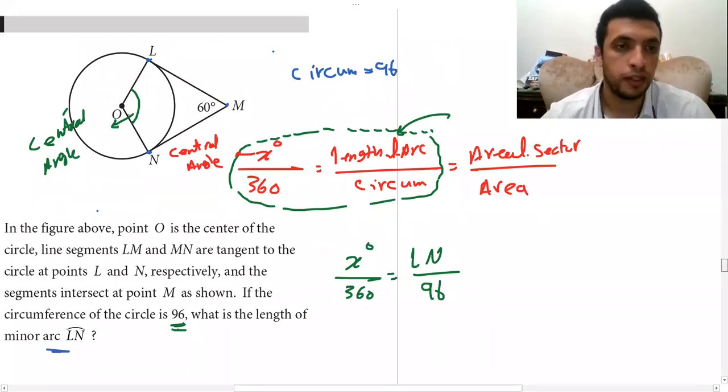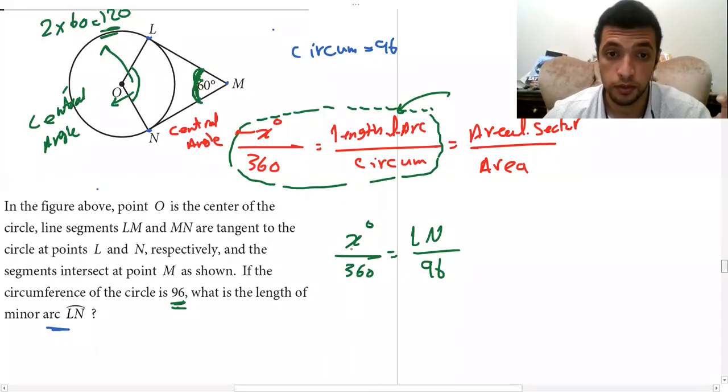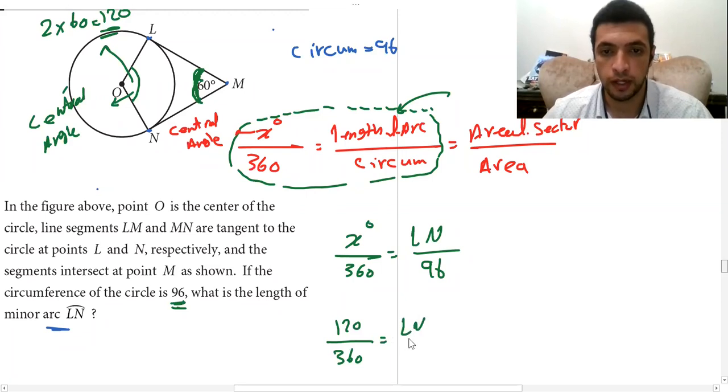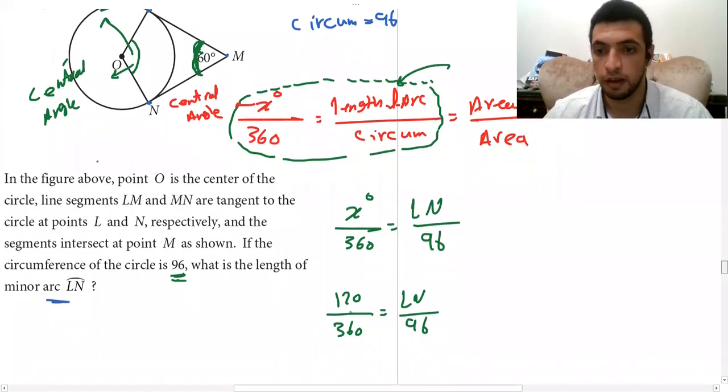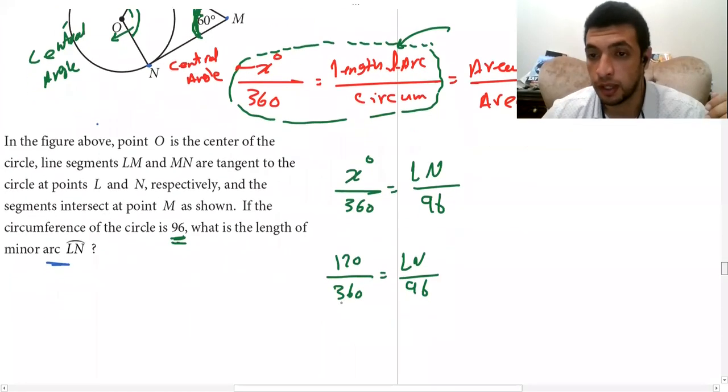How am I going to get the measure of this one? Always the measure of the central angle is twice the other angle. So this one is 60, so the measure of this one is 2 multiplied by 60, which is 120. So x is now 120 instead of x: 120 over 360 equals LN over 96. If I want the length of minor arc LN, I'm going to cross multiply.